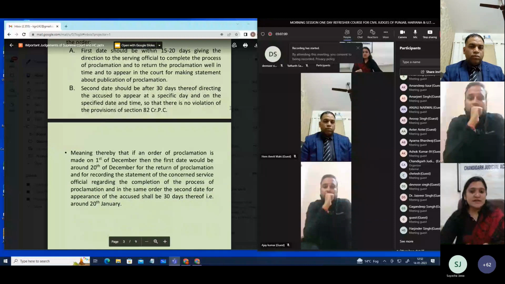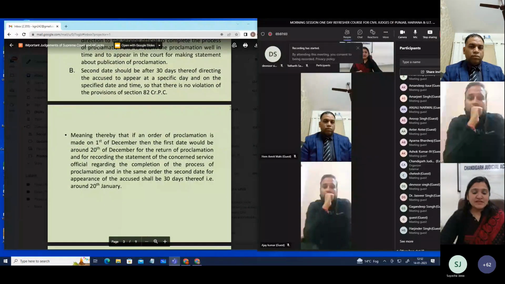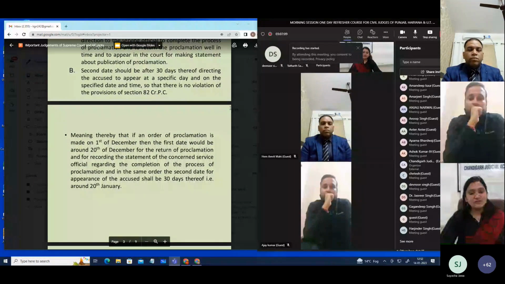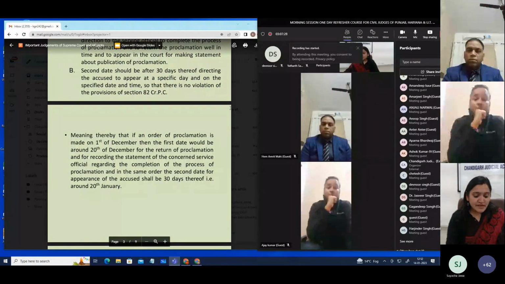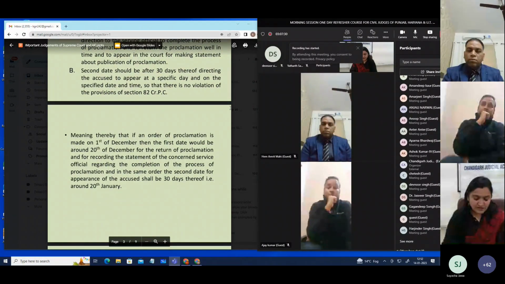So as we can see in the next slide, it means that if an order of proclamation is made on 1st of December, then the first date would be around 20th of December for the return of proclamation and for recording the statement of the concerned serving constable, serving official regarding the completion of the process of proclamation. And in the same order, the second date for appearance of the accused shall be 30 days thereof, that is around 20th of January. Now, why there was a need, why this thing happened?